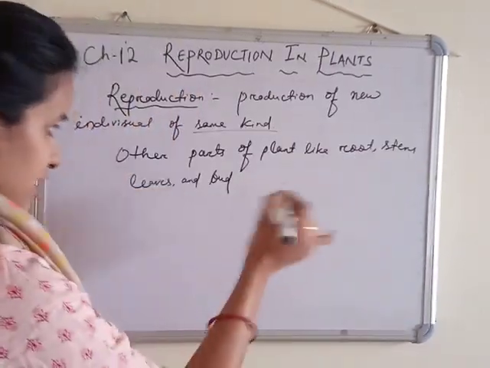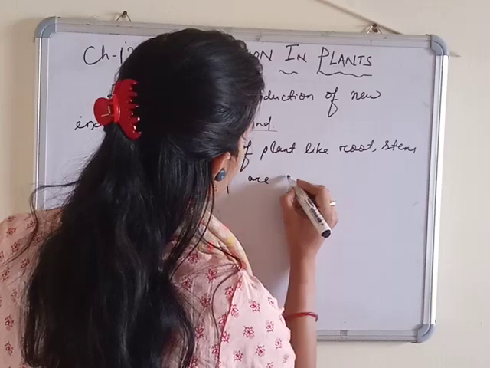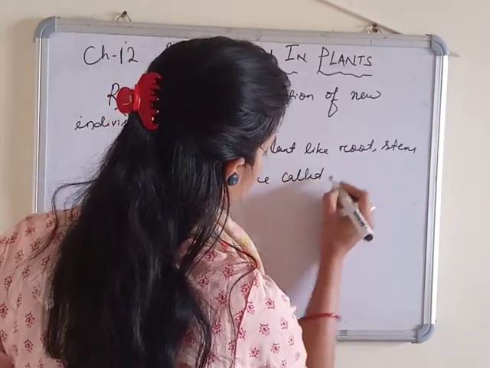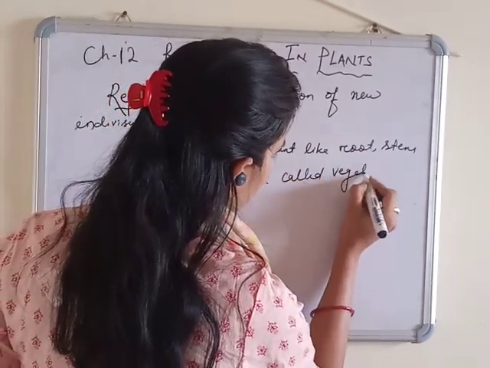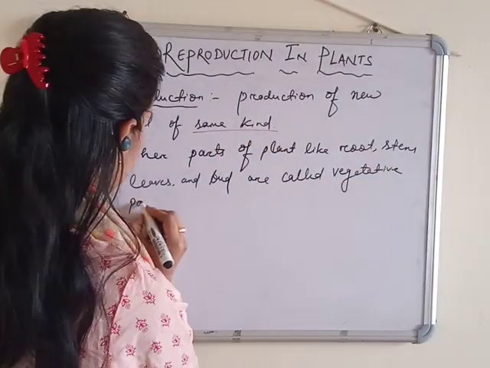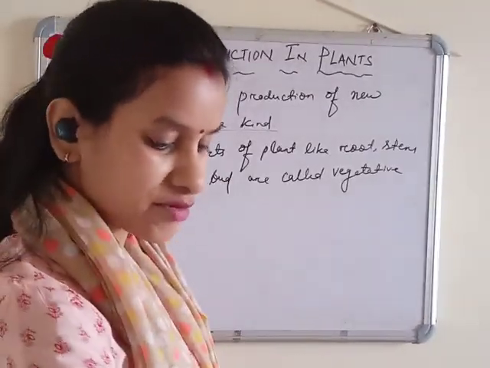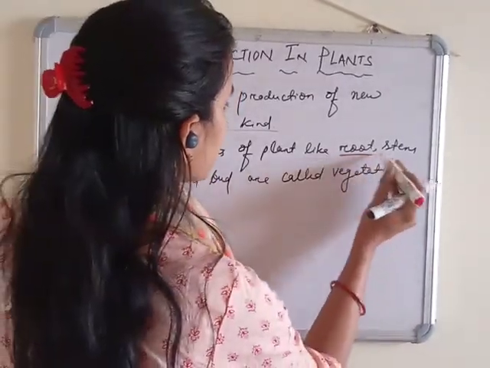These other parts of the plant are called vegetative parts. So a plant can also reproduce through these parts.